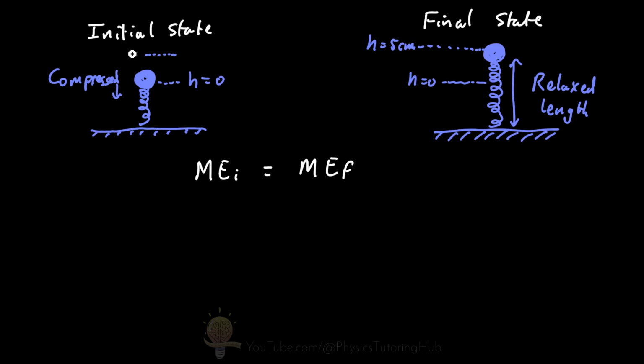So our initial mechanical energy, we know that our initial kinetic energy here is 0. We've got an initial kinetic energy term. We've also got a compressed spring, so we've got an elastic potential energy term. And because we're dealing with a change in height, we also need to look at gravitational potential energy.